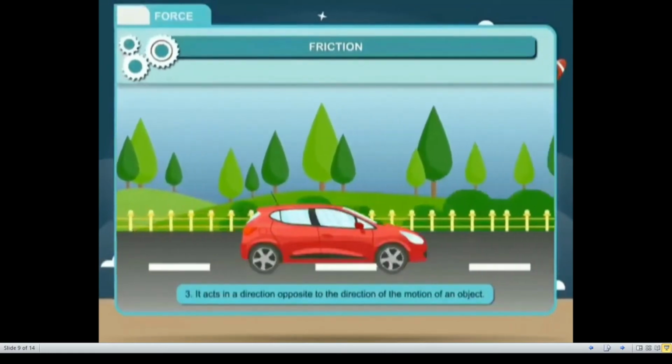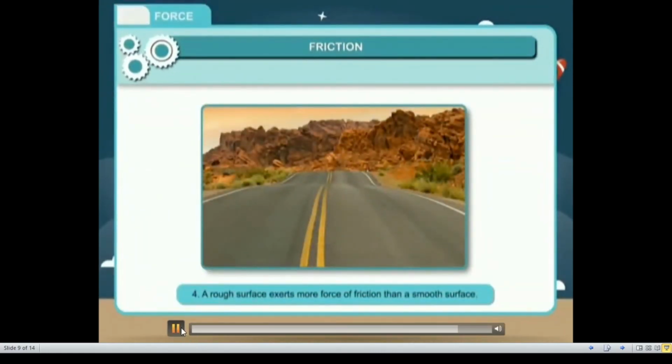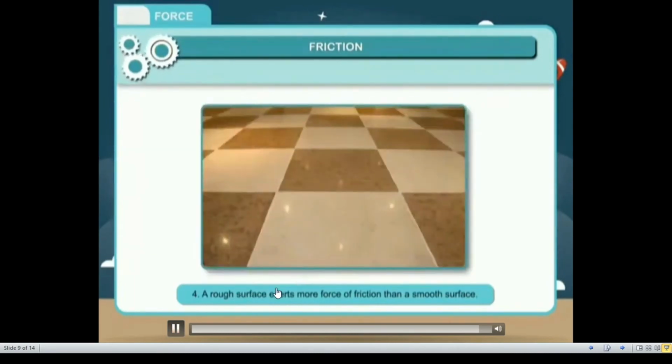And the next point is a rough surface exerts more force of friction than a smooth surface. Here this is a road, it is very rough, so it will exert more frictional force. Here you look at this tile surface. This is a very smooth surface. Okay, so it offers less friction.